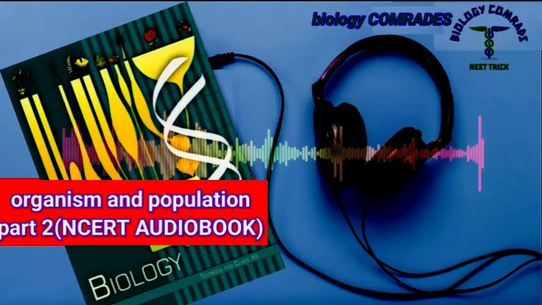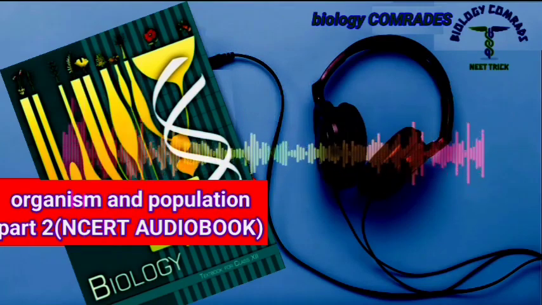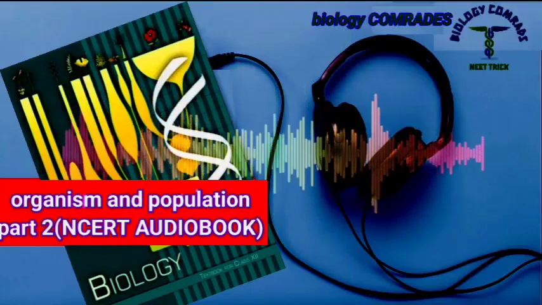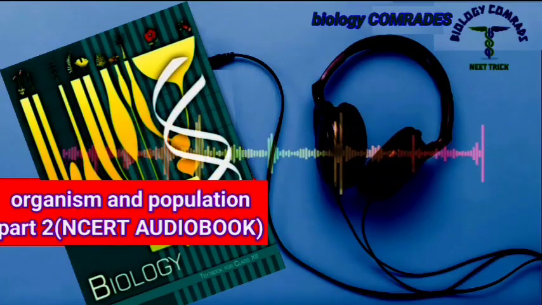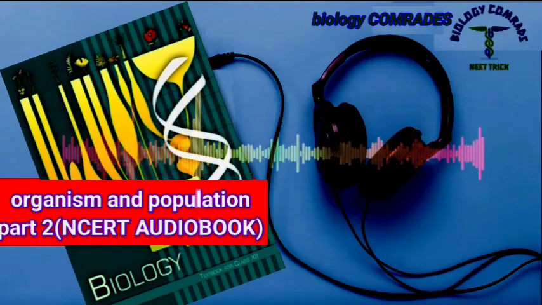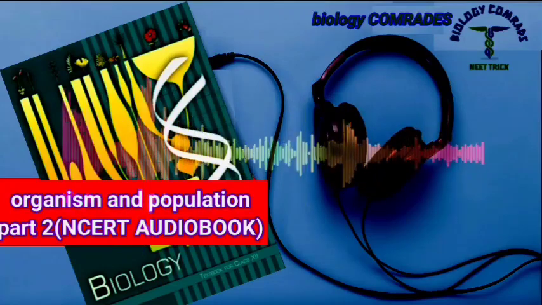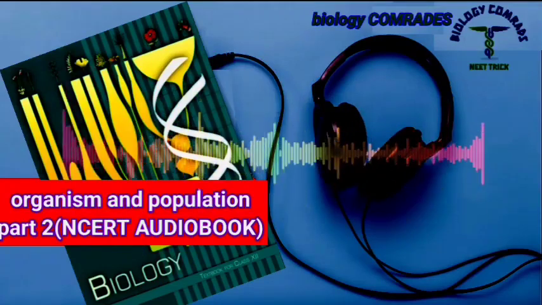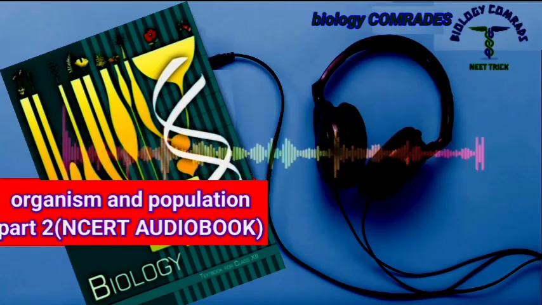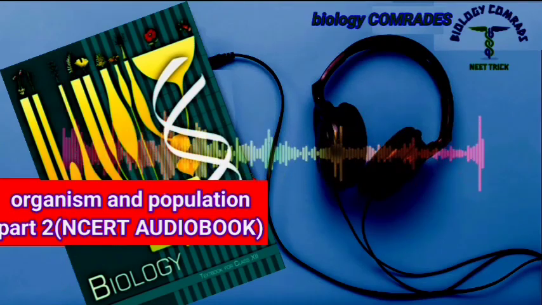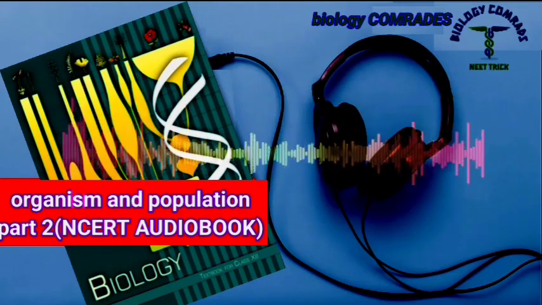Adaptation. While considering the various alternatives available to organisms for coping with extremes in their environment, we have seen that some are able to respond through certain physiological adjustments, while others are able to do so behaviorally, migrating temporarily to less stressful habitat. These responses are actually their adaptations. So we can say that adaptation is any attribute of the organism, morphological, physiological, or behavioral, that enables the organism to survive and reproduce in its habitat.